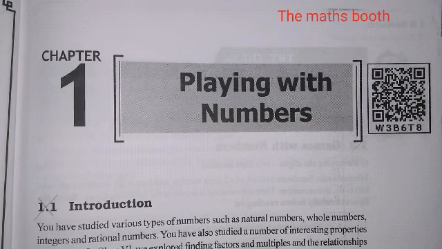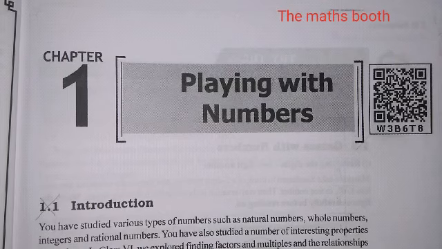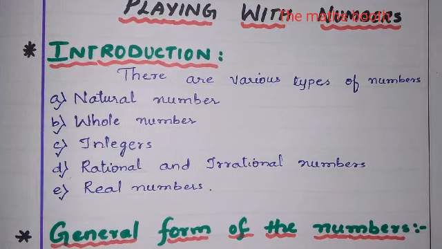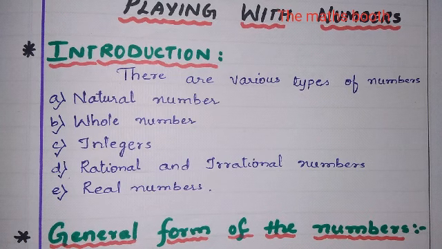Before I go for the introduction of this chapter: the introduction is nothing but all the types of numbers, which we have already learned in the previous video. So let us just recapitulate it. There are various types of numbers: natural numbers, whole numbers, integers, rational and irrational numbers, and real numbers. These numbers we have already learned in detail in our previous video. Now the next concept in this chapter is the general form of a number.